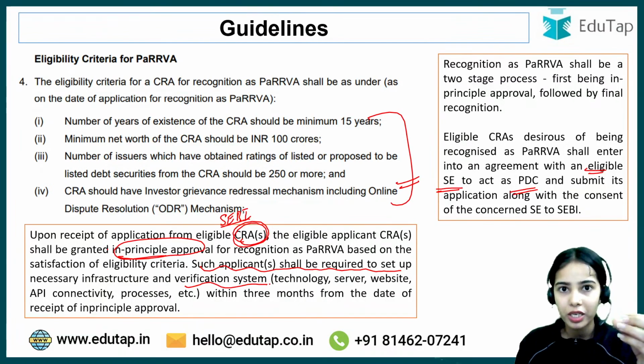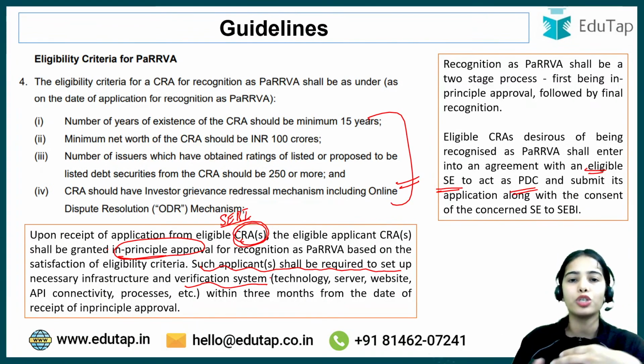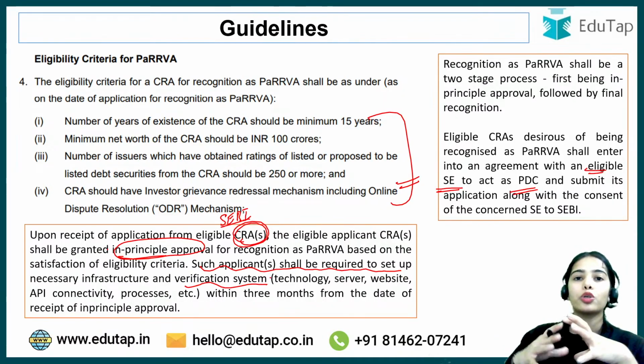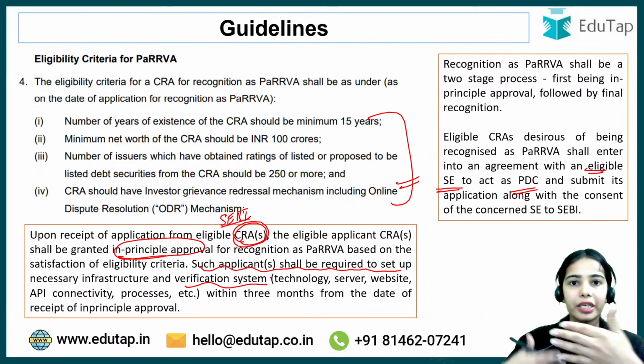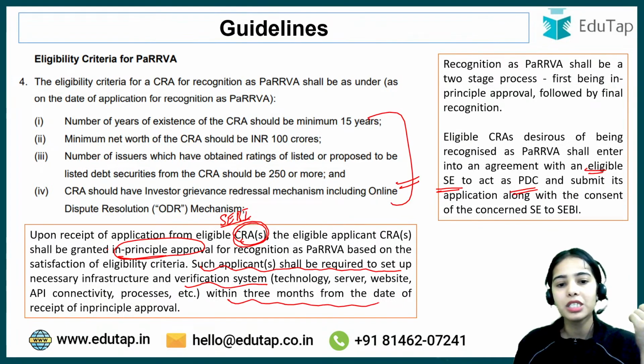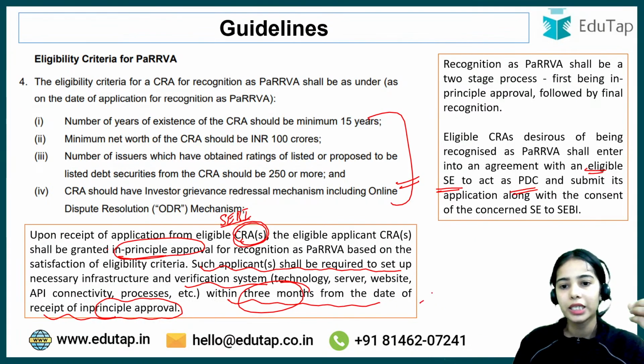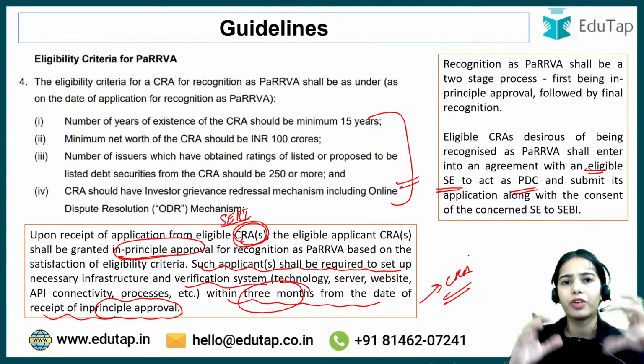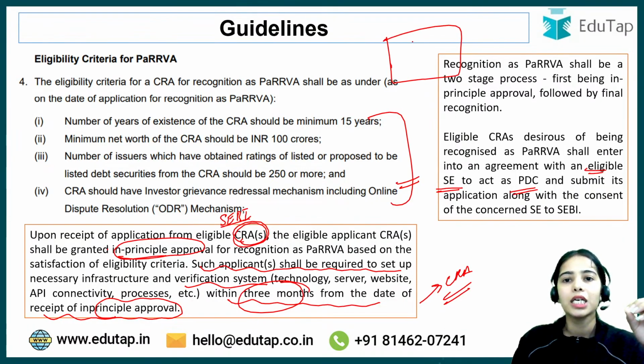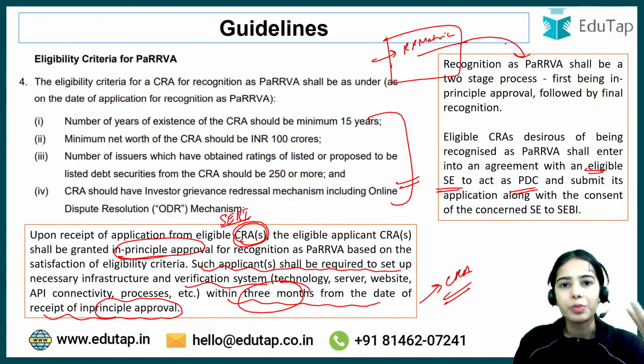The technology should be present with the PaRRVA to set the methodology, the verification process, and the data flow. Within 3 months of the receipt of in principle approval, the CRA has to establish the basic technology, server, and website, because on the website the risk return metrics will be shown. So PaRRVA should at least have a website, right?